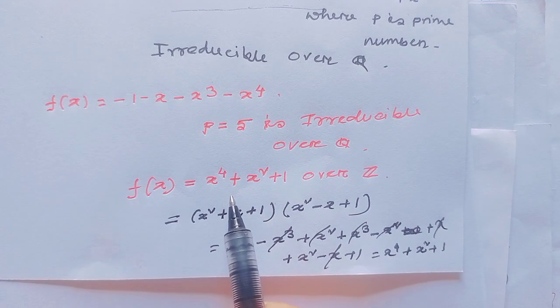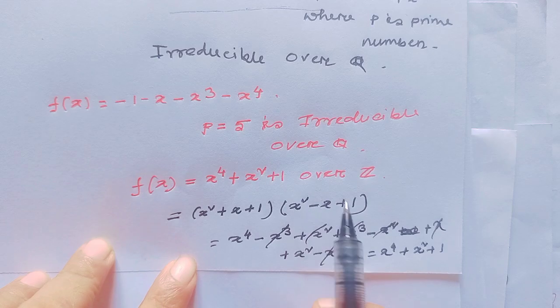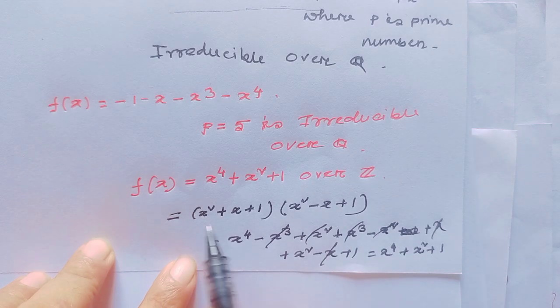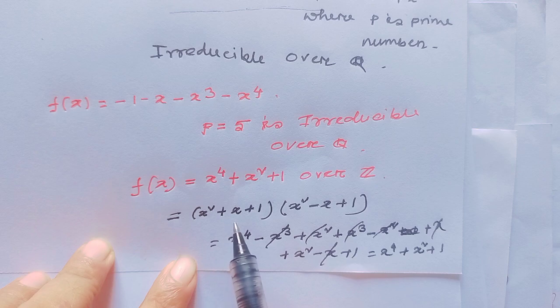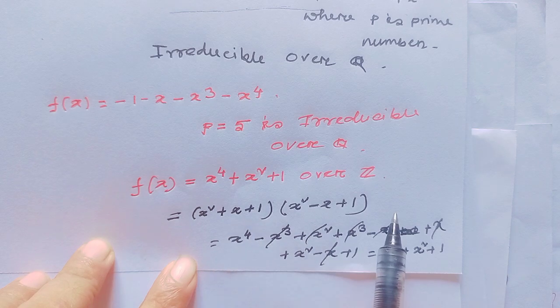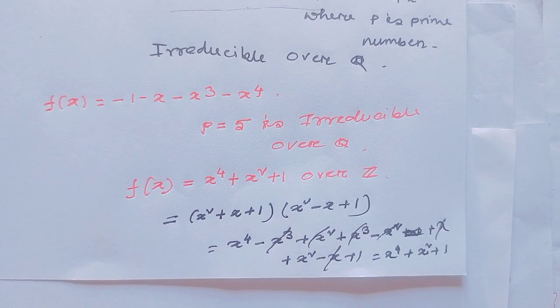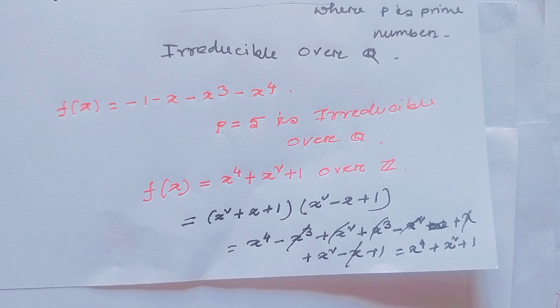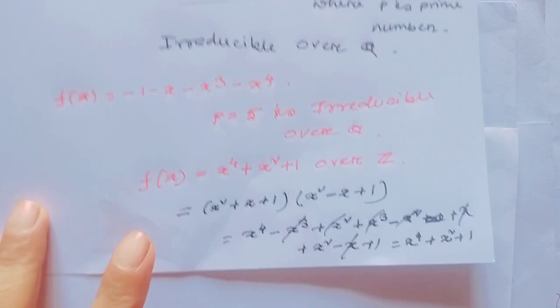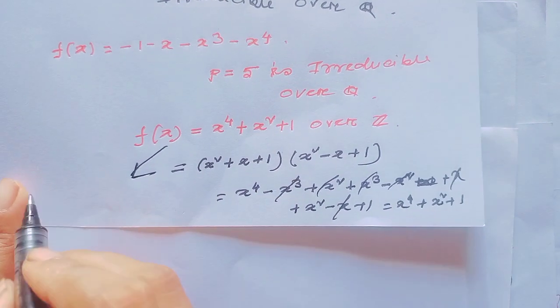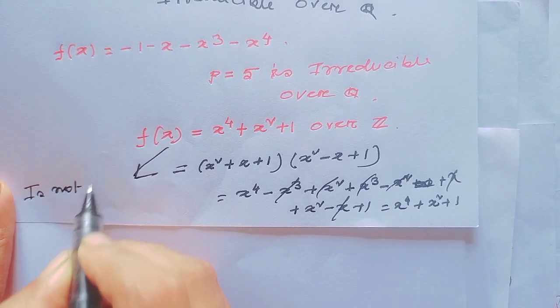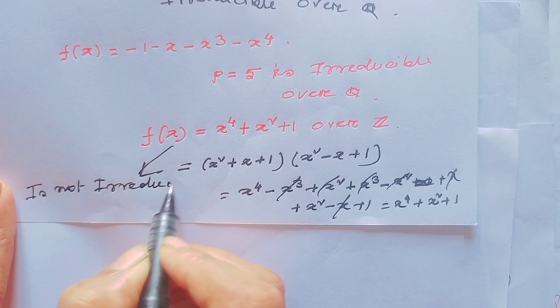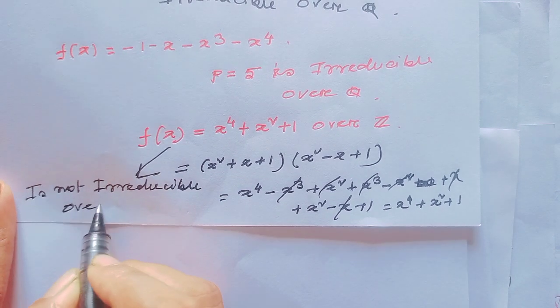So x⁴ + x² + 1 we can write as a product of two irreducible polynomials, (x² + x + 1)(x² - x + 1). So since we can write f(x) as a product of two irreducible polynomials, f(x) is not irreducible over Z.